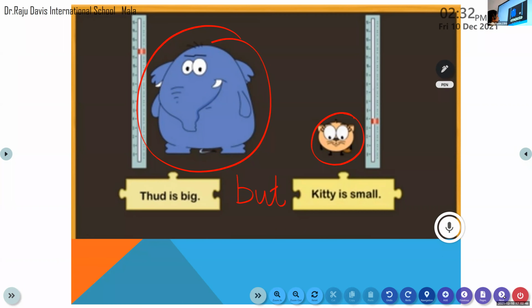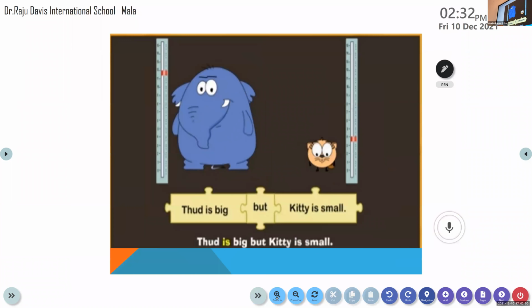Now let's see how the sentences got joined. Now all of you see how the sentences got joined. The elephant is big, but the kitty is small. Got it?